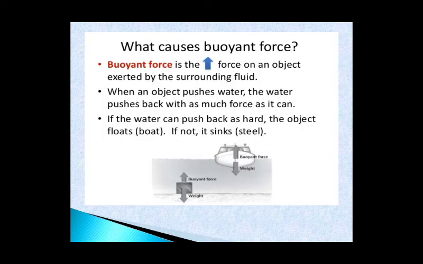Now, what causes buoyant force? Just read it. Buoyant force is the upward force on an object exerted by the surrounding fluid. As I've told you just now, when an object pushes water, the water pushes back with as much force as it can. That is the buoyant force or the upthrust. If the water can push back as hard, the object floats, and if not, it sinks. Right?